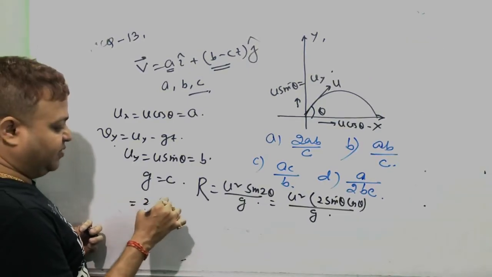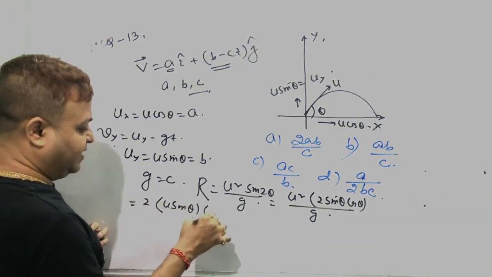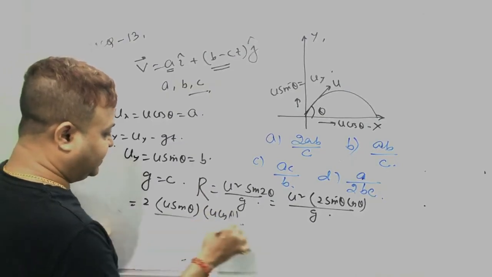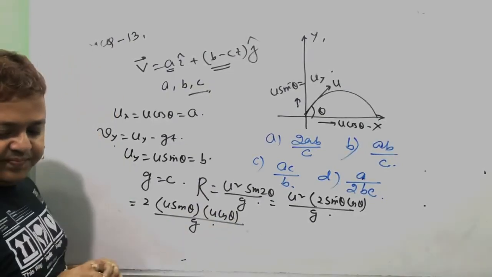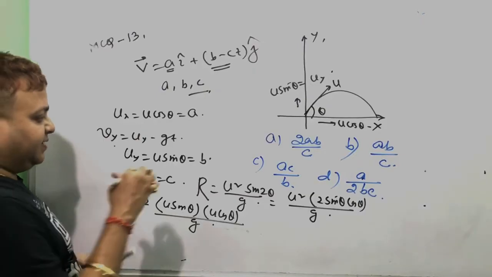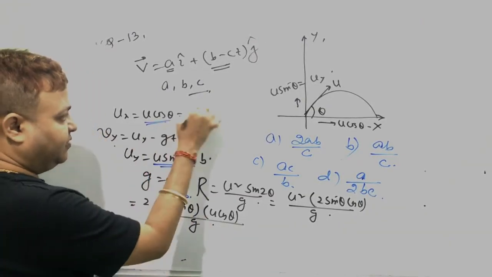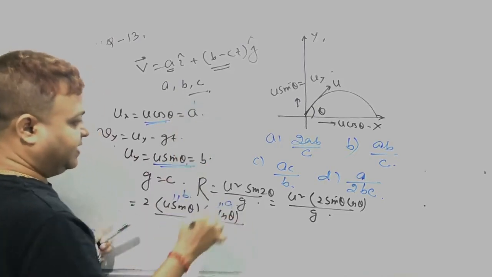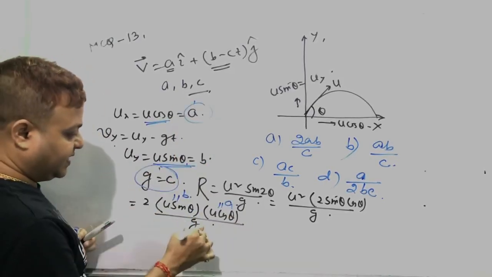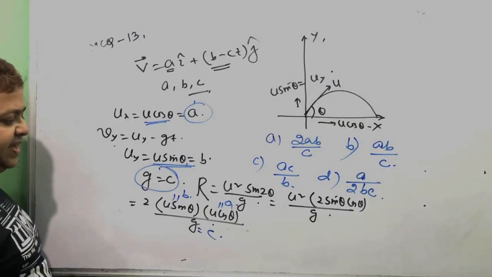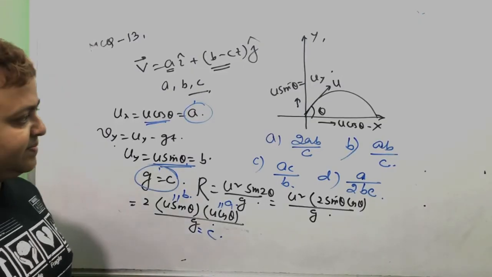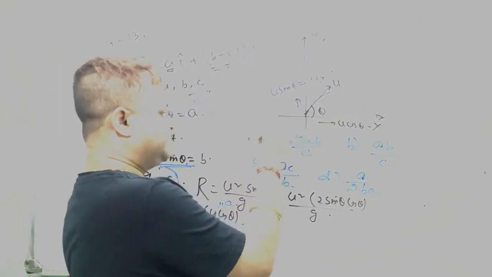Or 2 into u sin theta into u cos theta by g. u sin theta কত, that is b, u cos theta কত, that is a, g কত, that is c. 2ab by c. Option A.